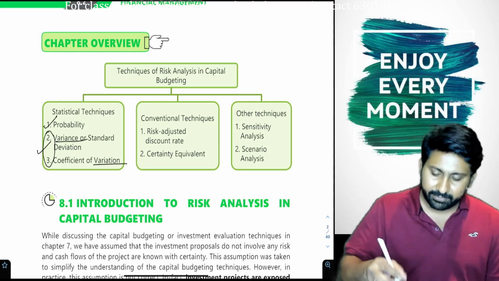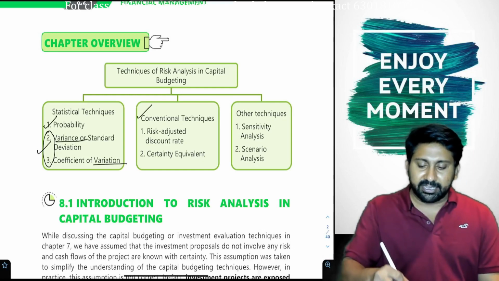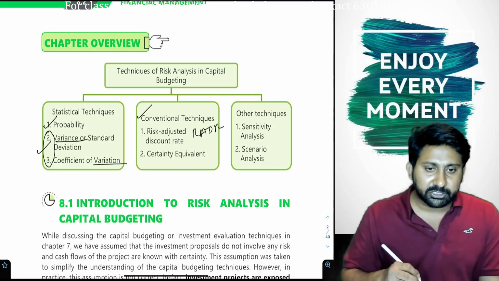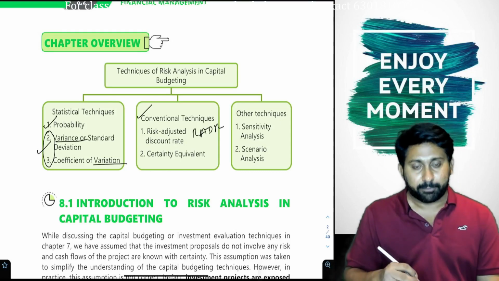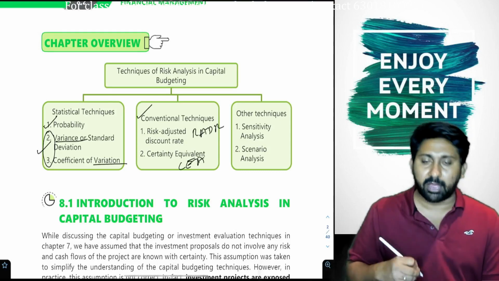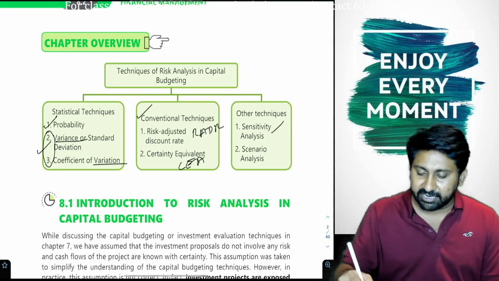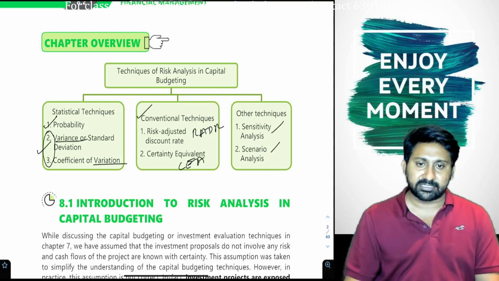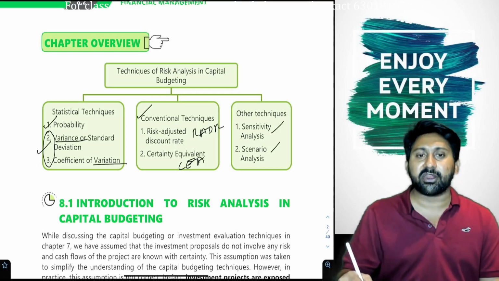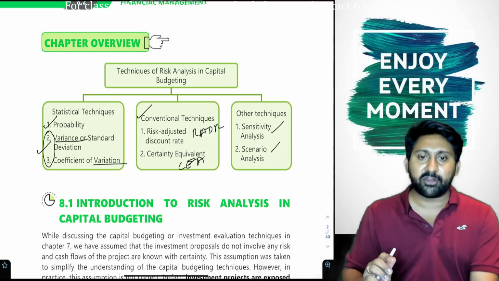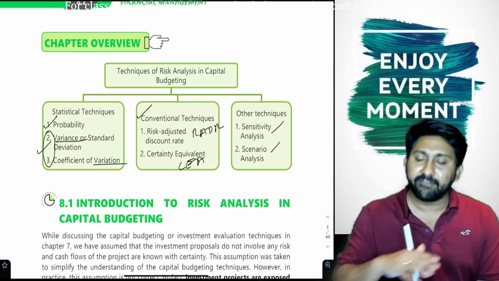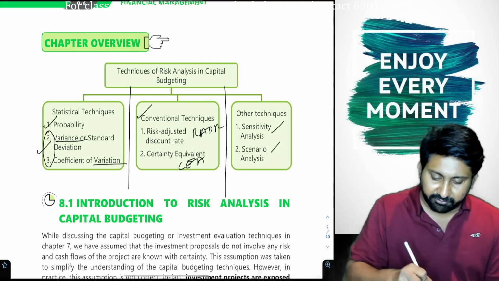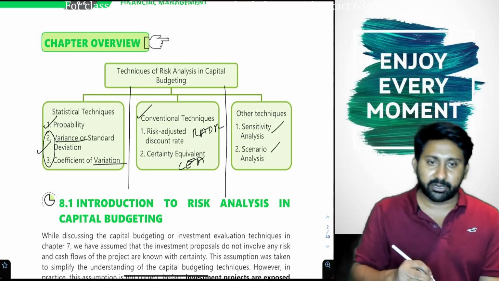So nothing great. Conventional techniques: risk adjusted discount rate, also called RADR, and the next one is certainty equivalent approach. Other techniques: sensitivity analysis and scenario analysis, and simulation. Everything we will discuss separately. First we are going to discuss the first 2, later we go to the third one.